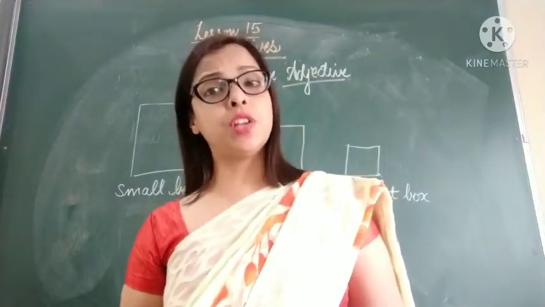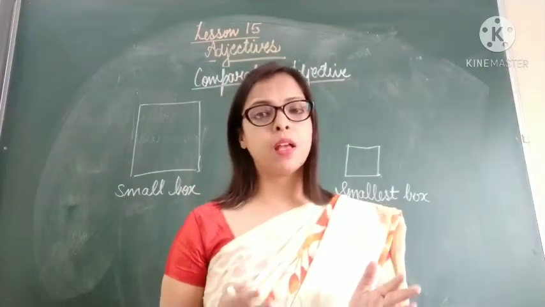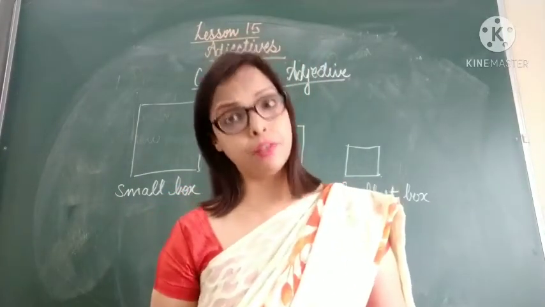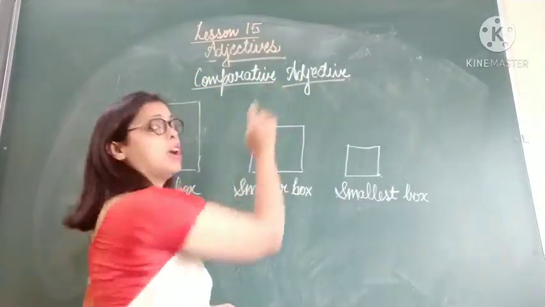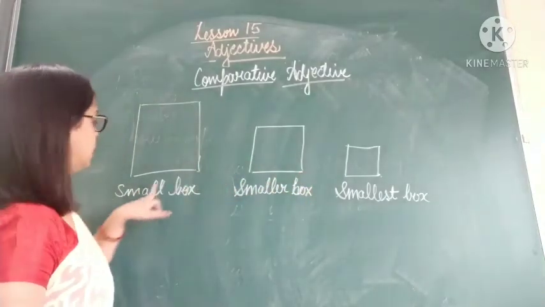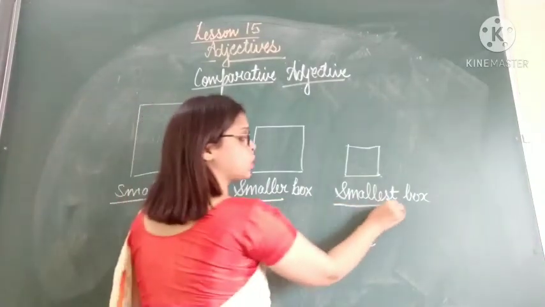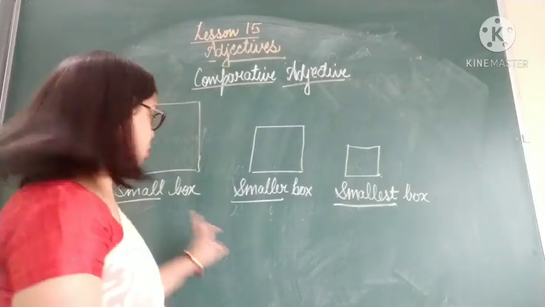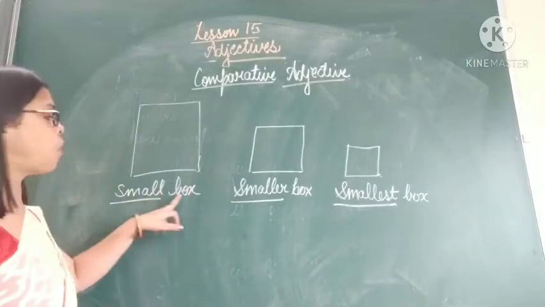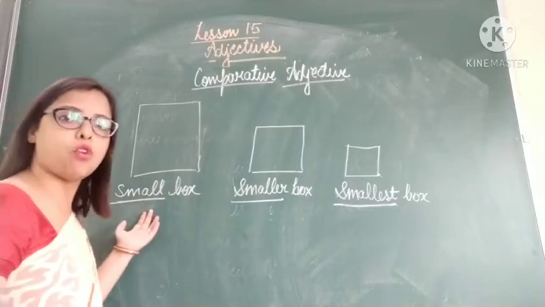So children, adjectives may have different forms. Okay, the usual form plus two other forms to compare things, or we can say it has comparative forms. Okay, so we will study comparative adjectives. If you see this figure which I have drawn, this is a small box, this is a smaller box, this is the smallest box. Now why have I used three different adjectives for it? To compare. Okay, so the first one is a small box. What kind of box? Small box. So this is the usual form of the adjective.